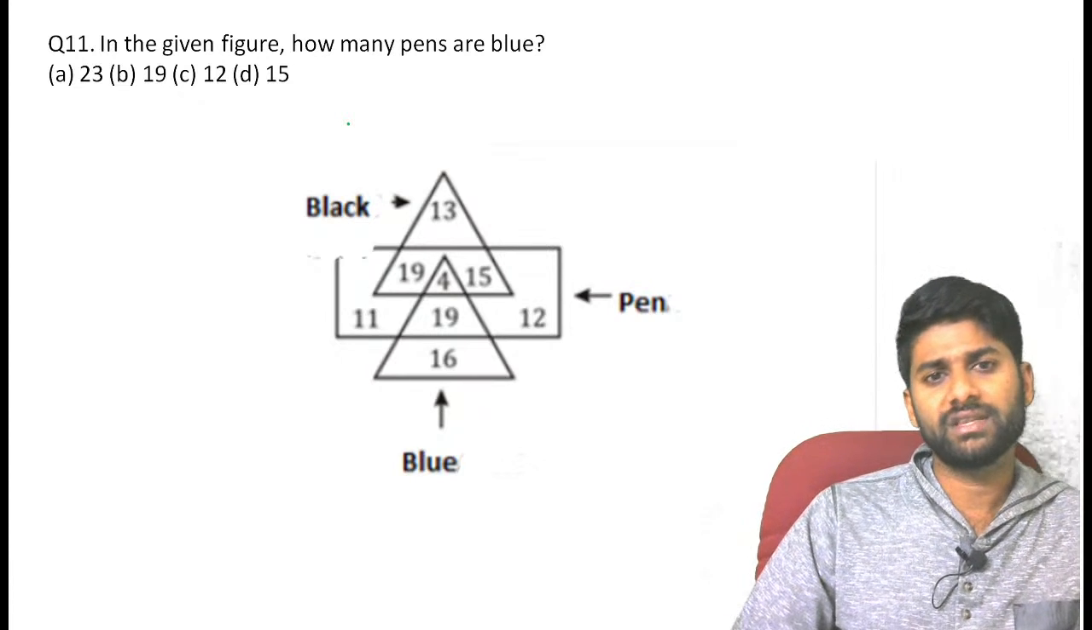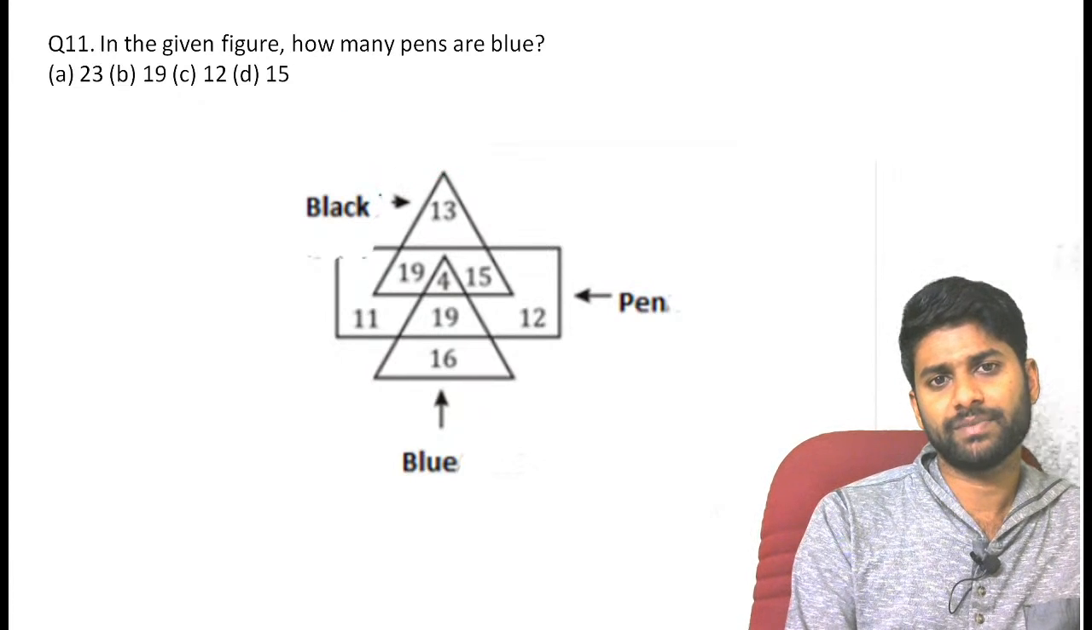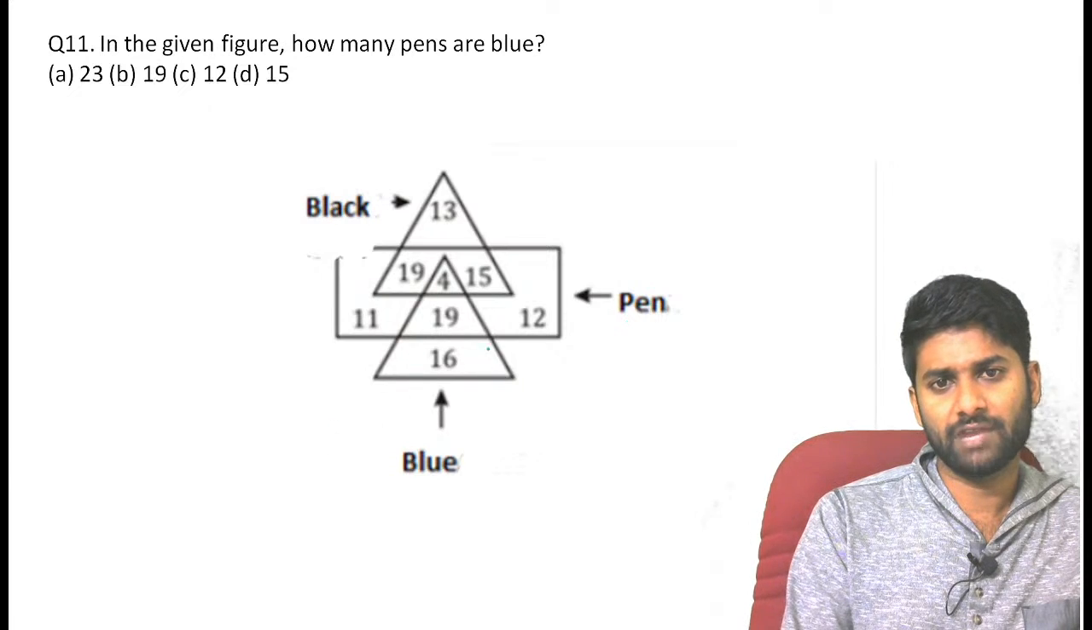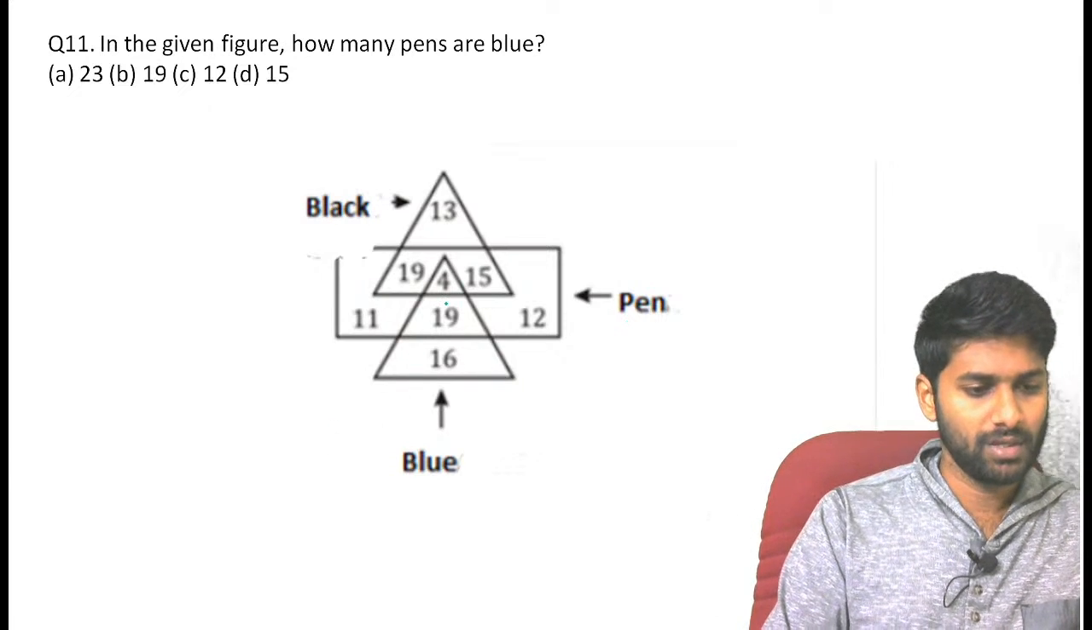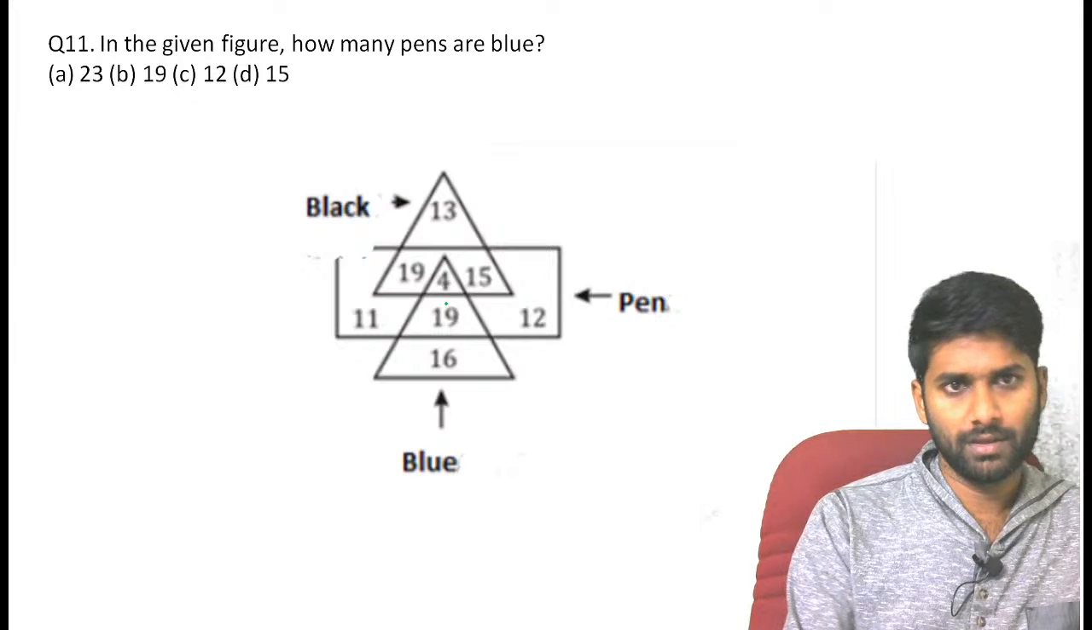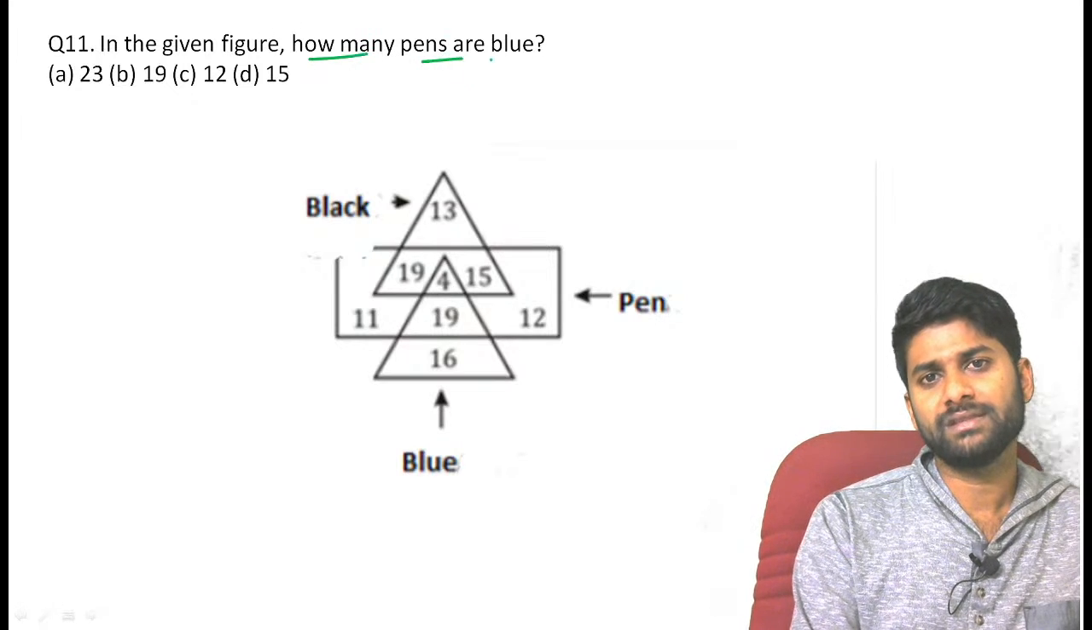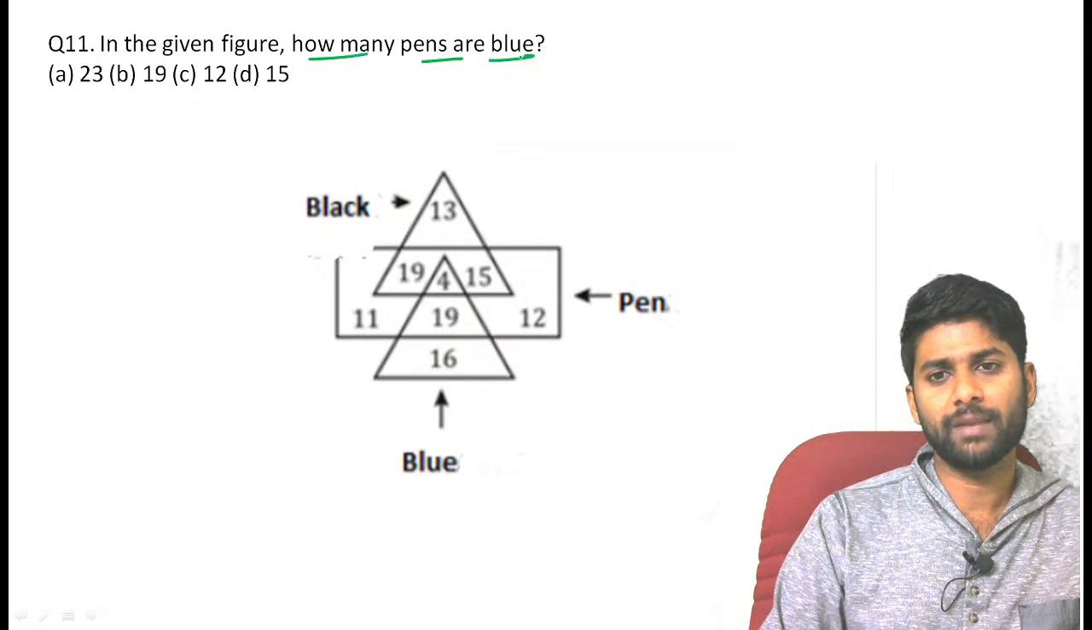Now, in the given figure, there is a figure they have given. Here, the triangle represents a flag, the rectangle represents a pen, and one more triangle is represented. Now, according to the question, in the given figure, how many pens are blue? How many pens are represented blue?